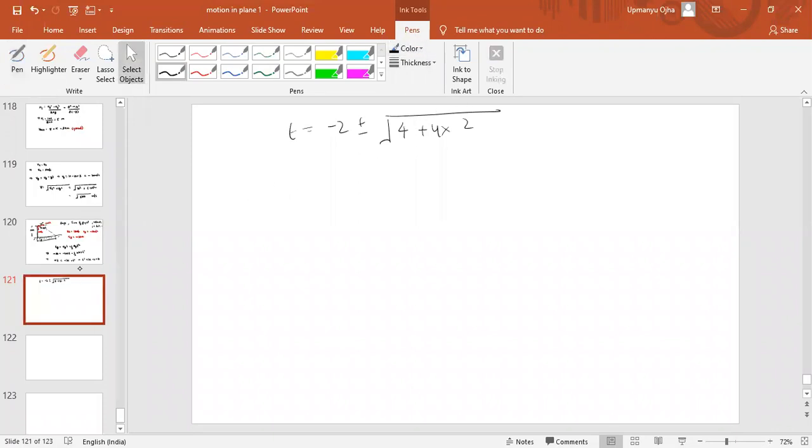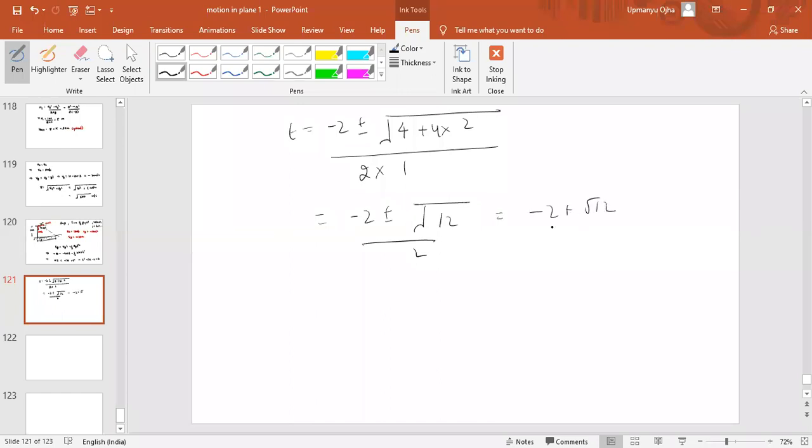4 into 2, divided by 2 into 1. Okay, so minus 2 plus minus square root of 4 plus 8, 12, by 2. Okay, so it should come as minus 2 plus root 12 by 2. Okay, somewhat this type will come. We can write this as what? 4 into 3, so 2 root 3. Yes, so it would be 2 root 3 minus 2 by 2.